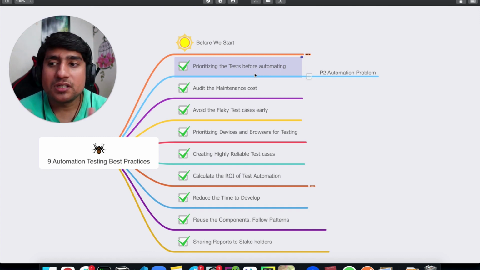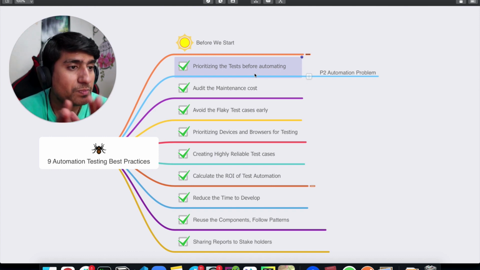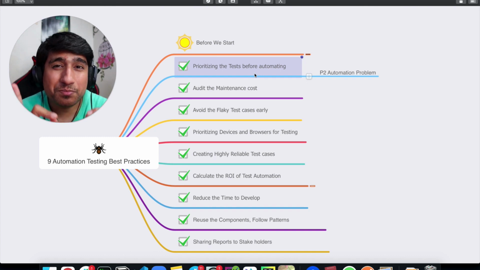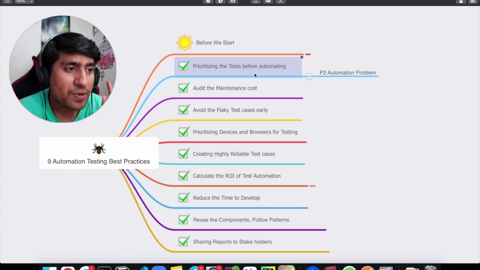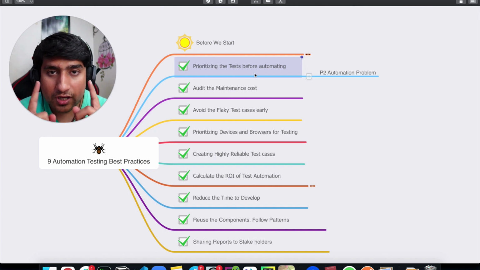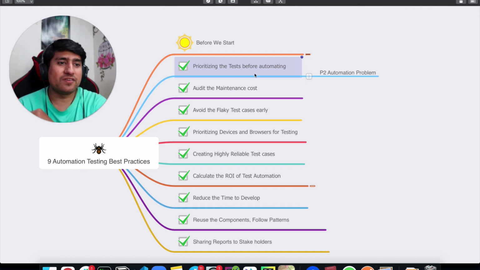And what happens in the end, our P0s or P1 test cases are not automated, our P2 or P3s are automated. So please don't make this mistake, and as a best practice in automation testing, prioritize your tests before automating. Okay, so make sure you pay attention to Pramod's advice, right?